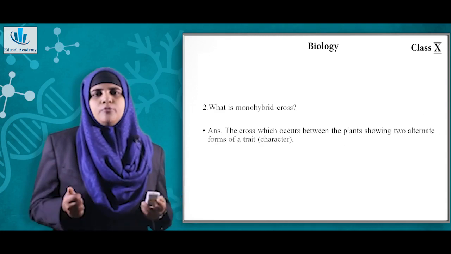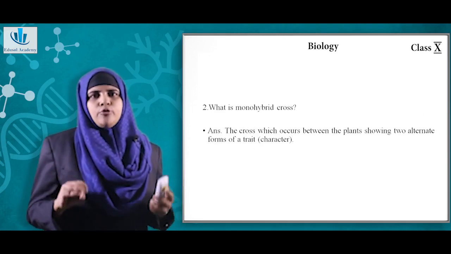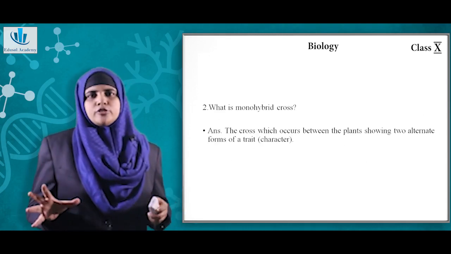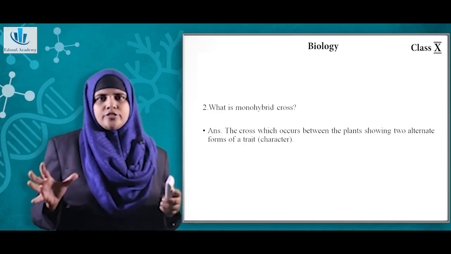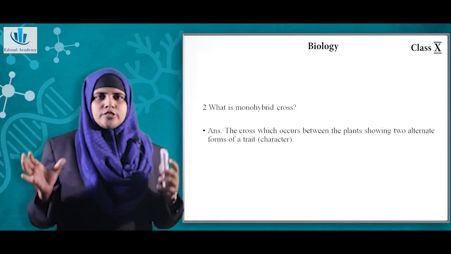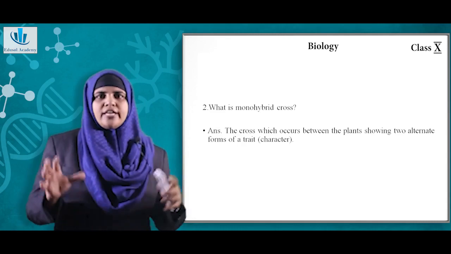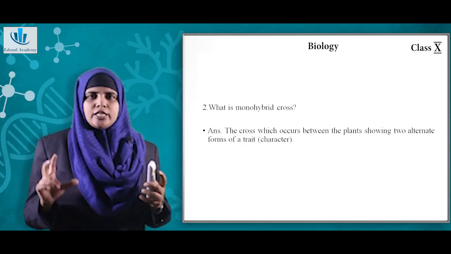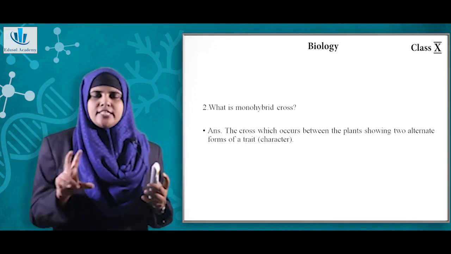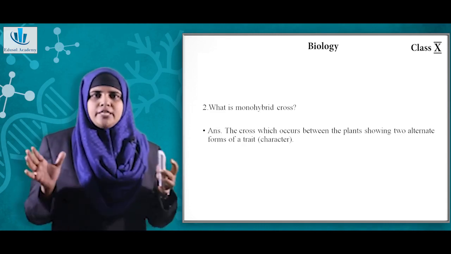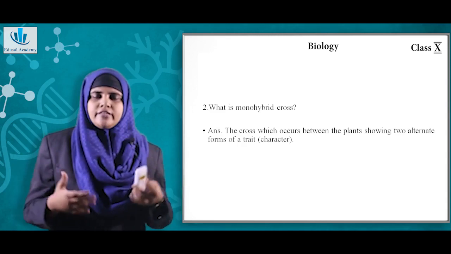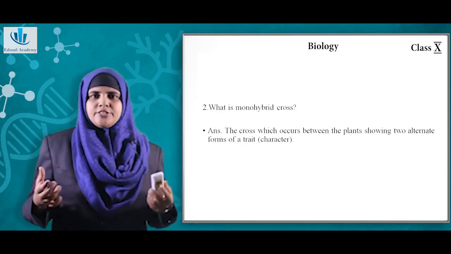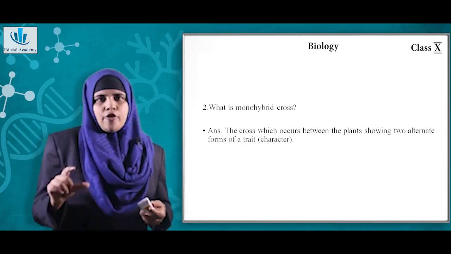Now, what is a monohybrid cross? The monohybrid cross is a simple cross in which one particular characteristic is being studied. To study one particular characteristic, we take two contrasting pairs of a gene, that is, alleles. For example, in Mendel's cross, Mendel has taken the character tallness.